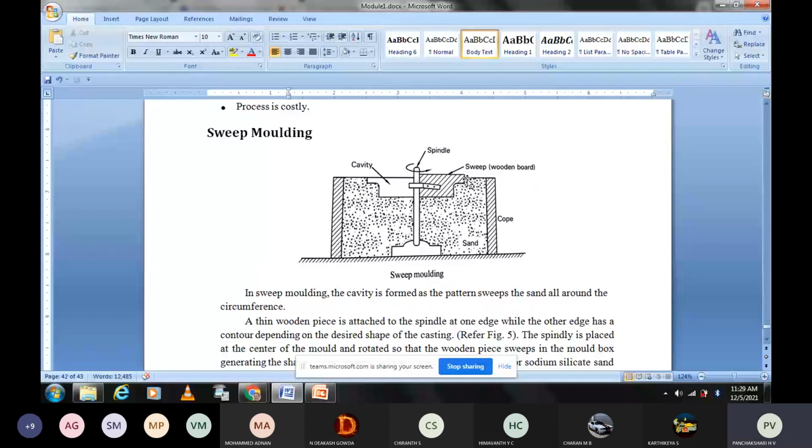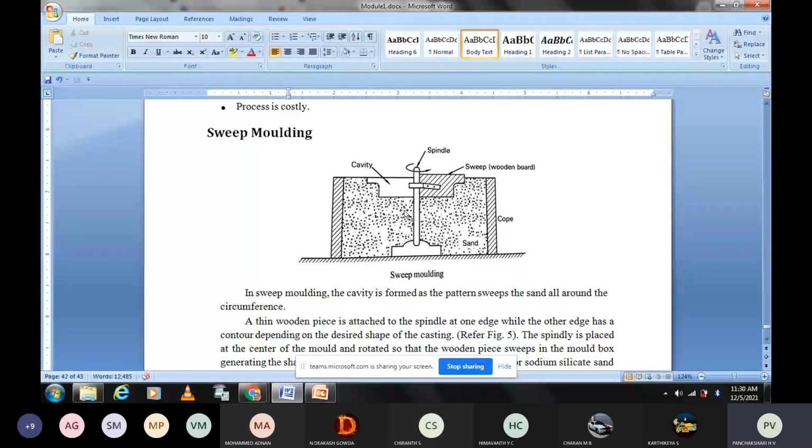It is cut in the shape of the pattern. See, the mold cavity is this one. In the same shape, we cut the wooden pattern. See, this is the wooden pattern, or a metal pattern, anything. Now what we will do, after inserting the sand in the box, we